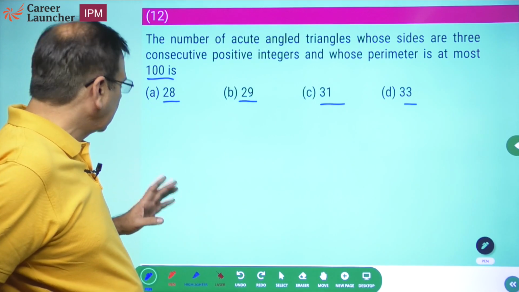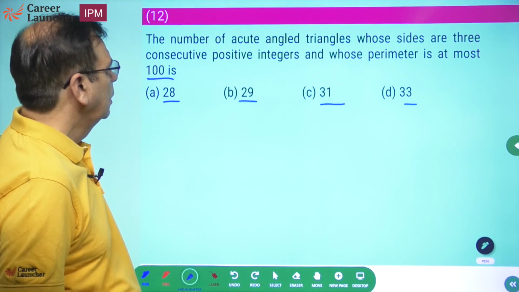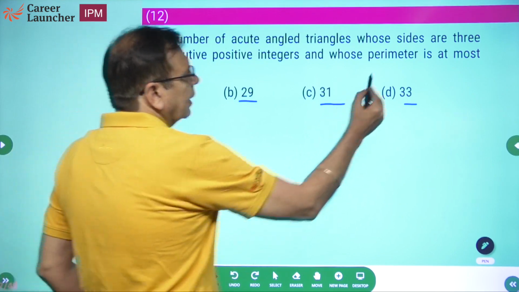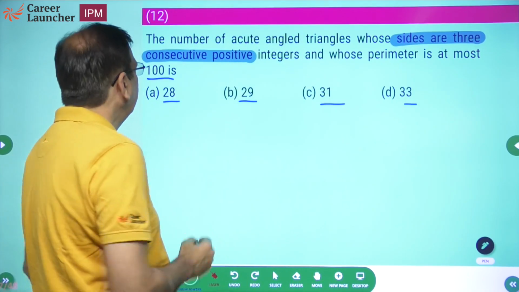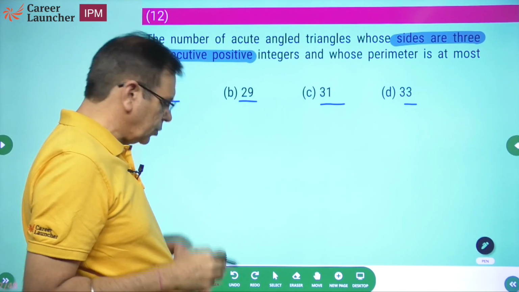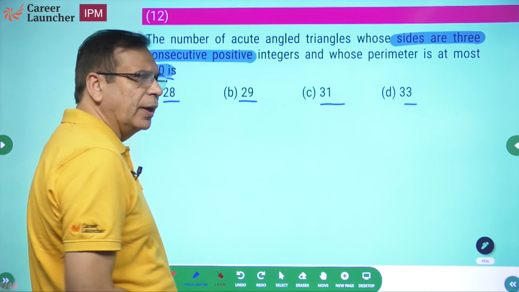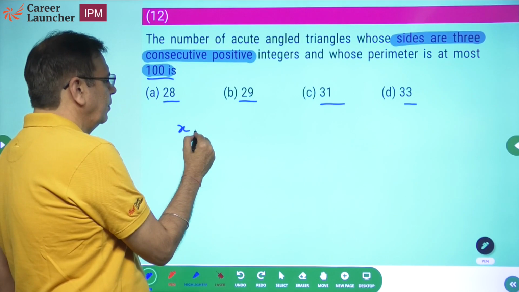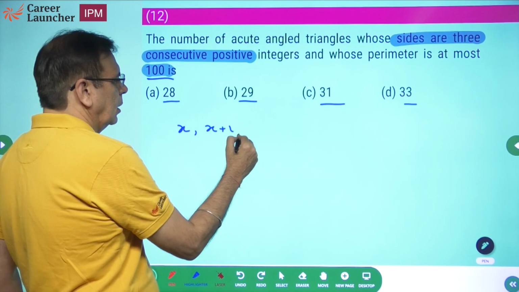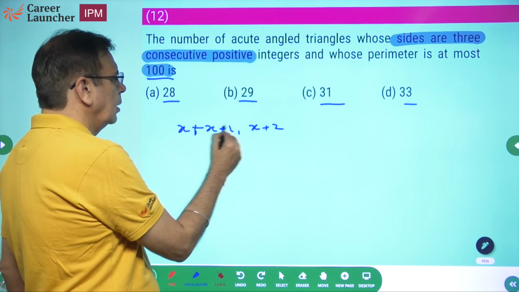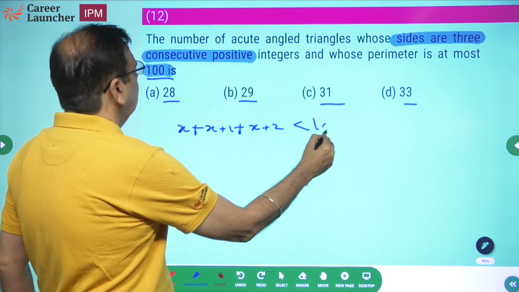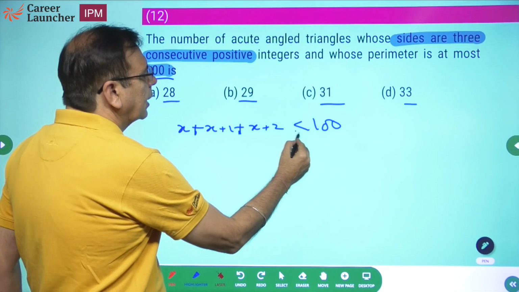Okay. So what are the conditions given to us out here? The sides are 3 consecutive integers whose perimeter is at most 100. Perimeter is at most 100. Agar perimeter is 100, what are the 3 sides? x, x plus 1, x plus 2. Perimeter will be, this should be less than 100. At most, so less than equal to 100.